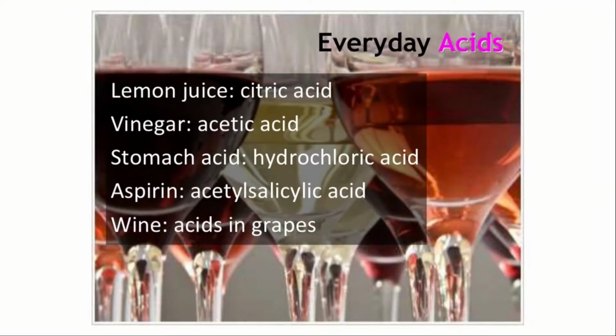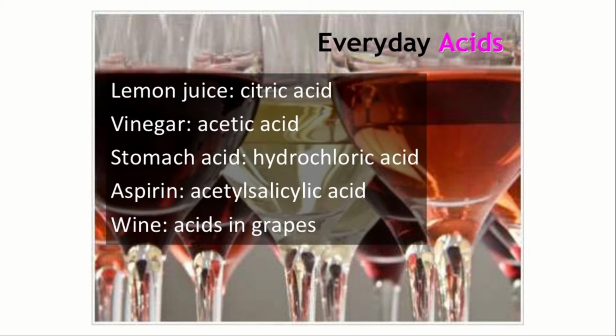First, we have to know the acids we use or see on an everyday basis, that are called everyday acids. First one, lemon juice. You might have seen lemon all over in your house. This lemon contains an acid called citric acid. Next is vinegar. Vinegar also will be in your fridge or in your kitchen, which contains acetic acid, which is a dilute form of acid called a weak acid.